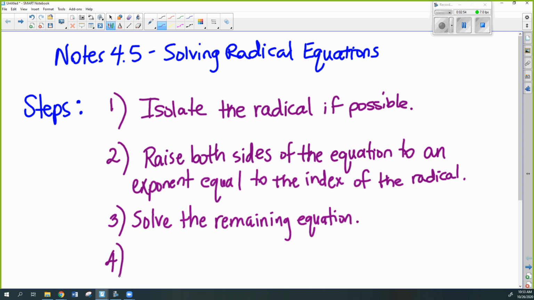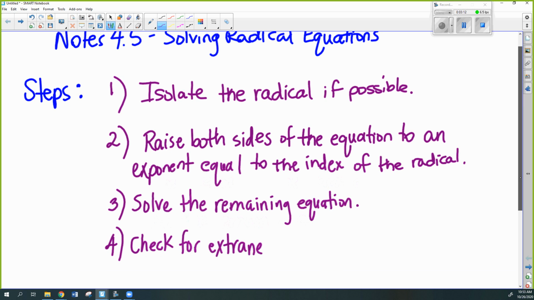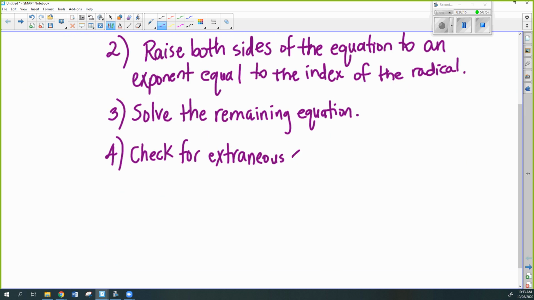So step 4 is going to be to check for extraneous solutions. That just means check your solutions, because sometimes you get extra solutions that aren't actually solutions, like they don't actually work when you check them.